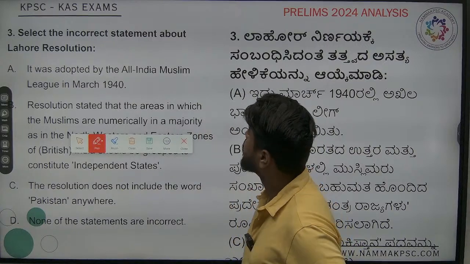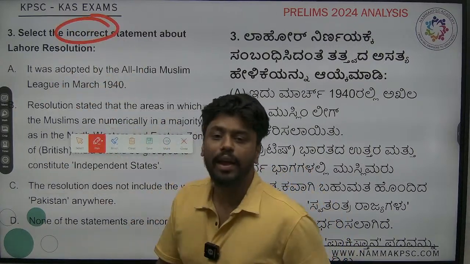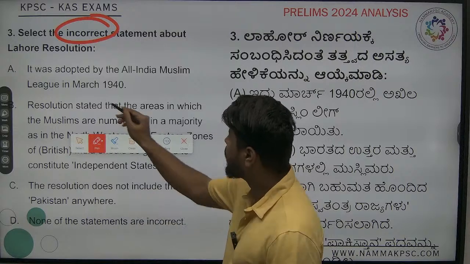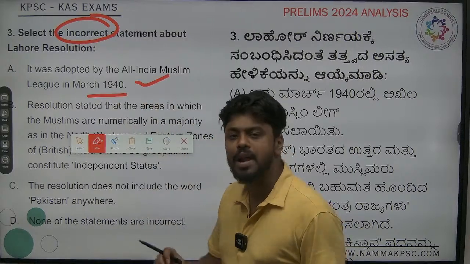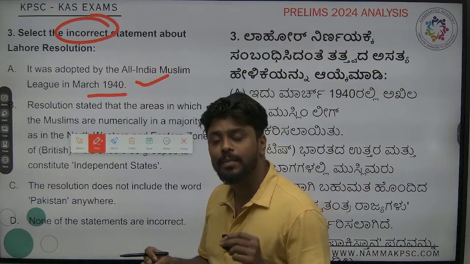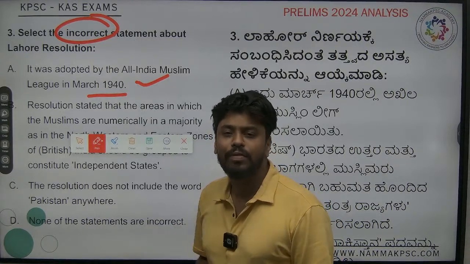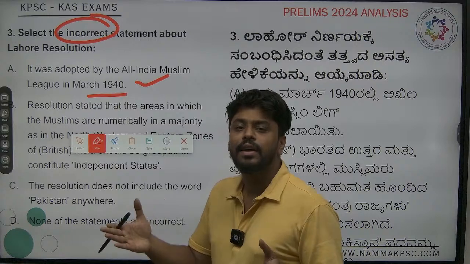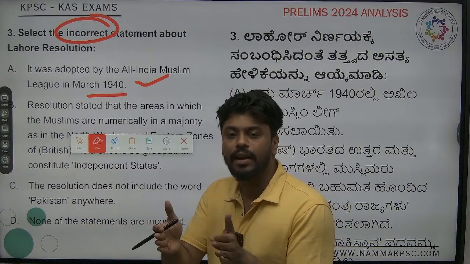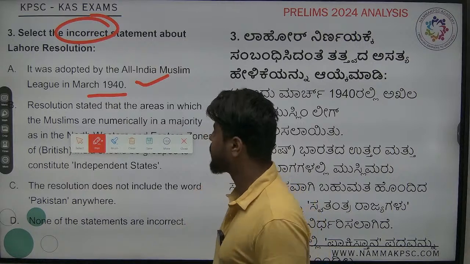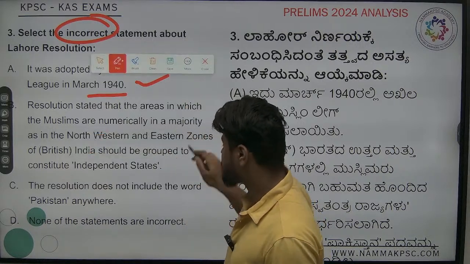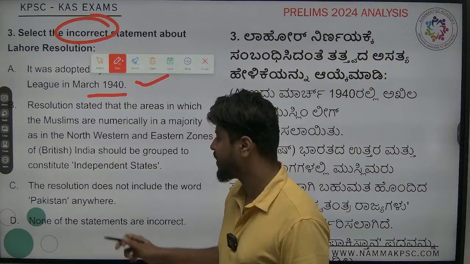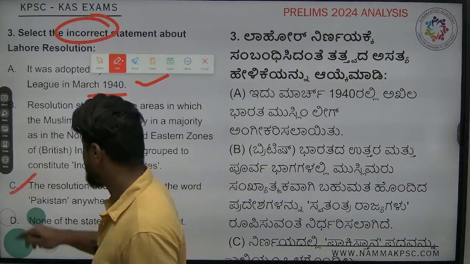Next is the Lahore resolution, and they are asking which statement is incorrect. It was adopted by the All India Muslim League, 100% correct. March 1940, 100% correct: in March 1940, the All India Muslim League passed the Lahore resolution. It was very famous because for the first time the word Pakistan was created, an acronym formed from different places. So the second statement is also correct. The statement that the resolution does not include the word Pakistan anywhere is the one which is wrong. So the answer is C.